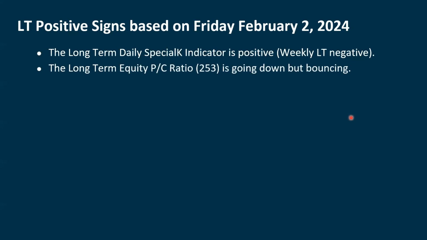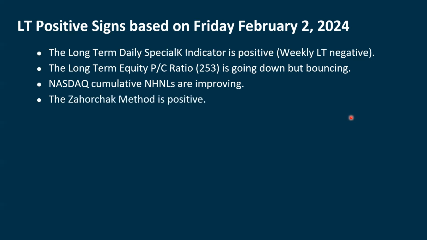The longer-term equity put-call ratio based on 253 periods hasn't turned up yet. It's still declining, but it's just trying to turn up. This is very long-term, so it takes a while. The cumulative new highs, new lows are showing some improvement. The Zohorchak method is positive.